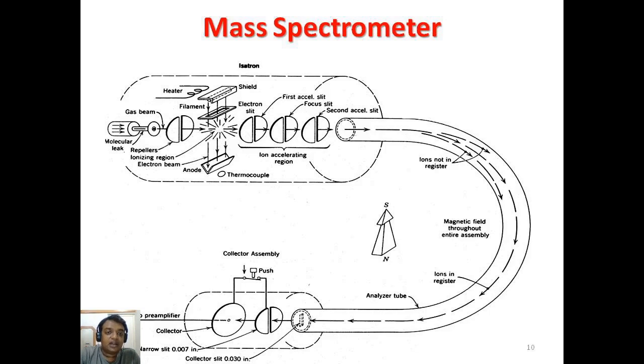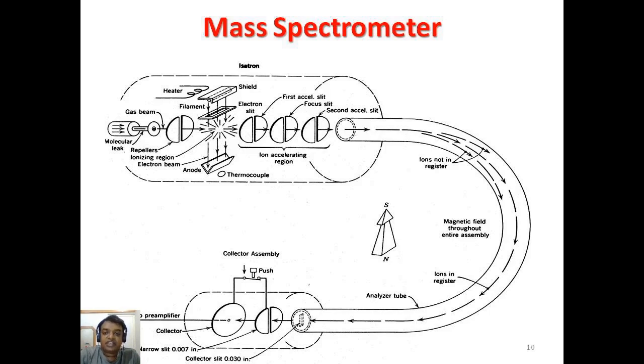These electric slits absorb the unwanted electrons, which are released again from the fragmentation process. Then they pass to the focus slit and from the focus slit to the second accelerating slit. The unwanted species like anions, radicals and radical cations move towards the fragmentation process again, and only cations pass through the slit area to the analyzer. This whole process is called the path area of the analyzer.